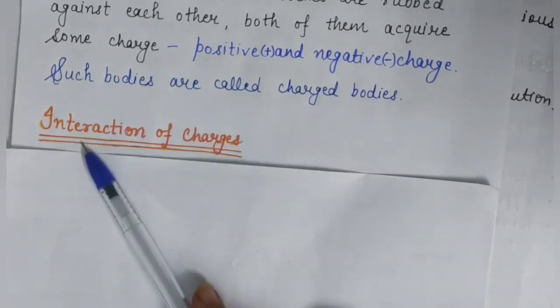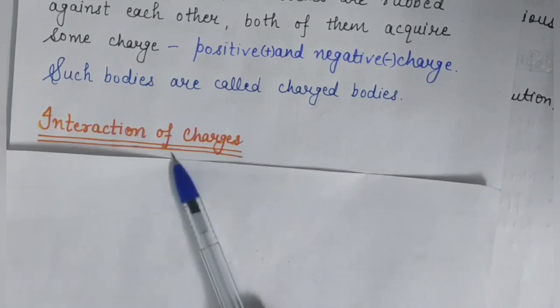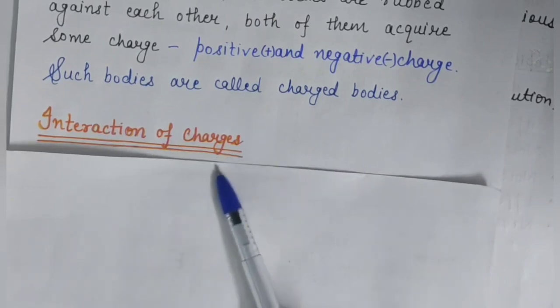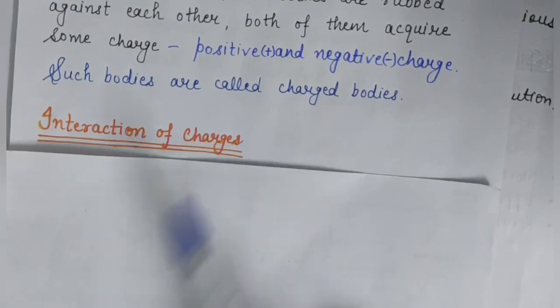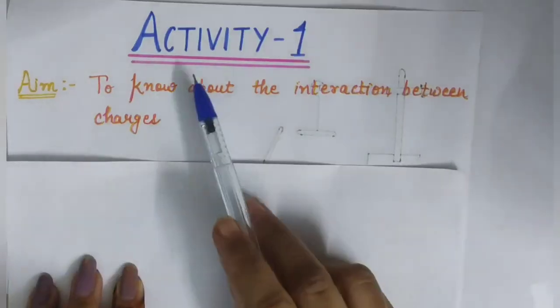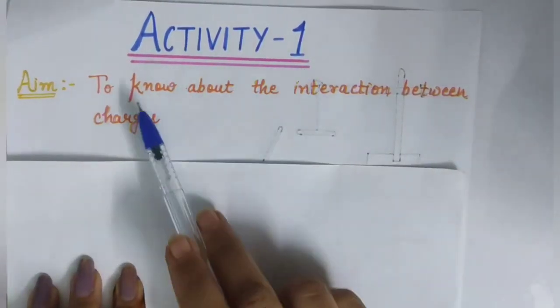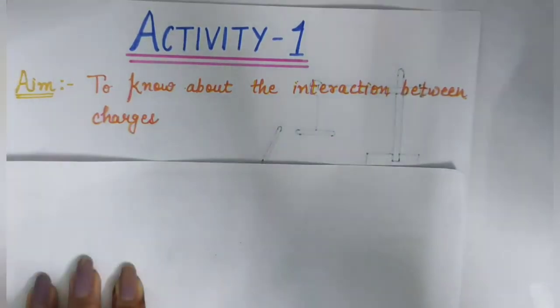Basically, now we are studying the interaction between charges, means the interaction between the positive and negative charge. So let us perform an activity to see what happens if two charges come close to each other. Means how the charges interact with each other. So students, our activity number 1 is to know about the interaction between charges.